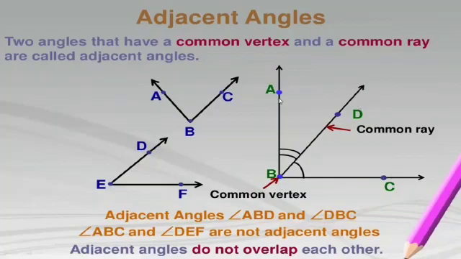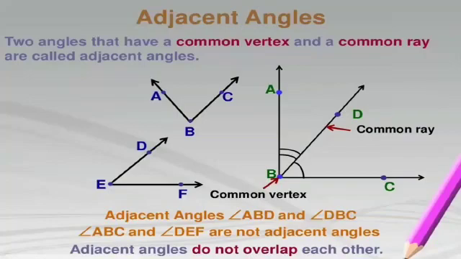Now, these both angles have a common vertex, that is B, and they have a common ray, that is BD, and this common ray is between the other two rays, AB and BC.